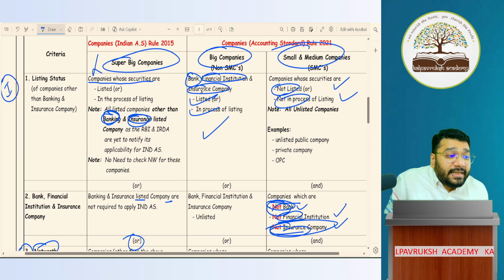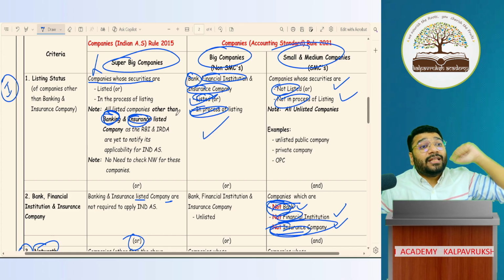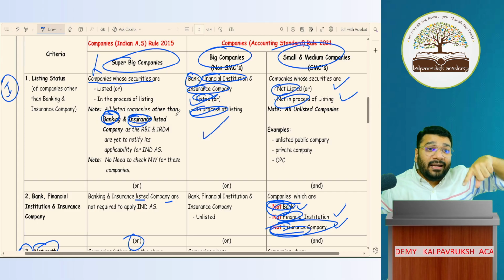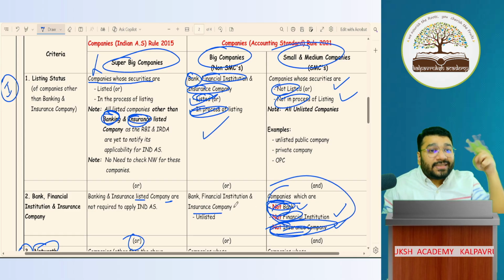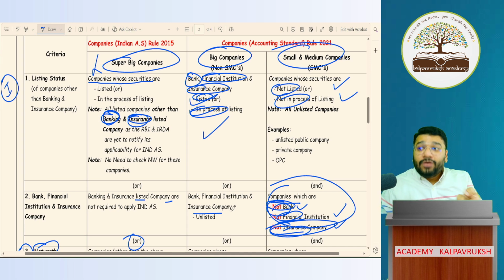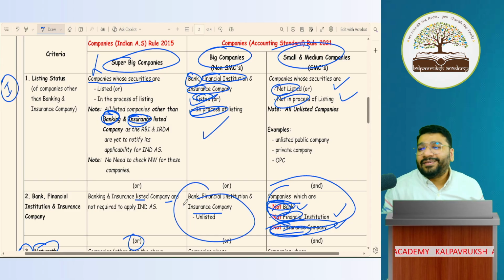Which one am I talking about? Listed and unlisted. Sir, what about unlisted banks and unlisted insurance companies, where will they go? Unlisted, can they become super big? No. Can a bank, financial institution and insurance company be SMC? No. Because the second condition says that if you're a bank, a financial institution, or an insurance company, if any one of these three is there, you cannot be SMC. So what will you be automatically? You'll be a big company. Got it?